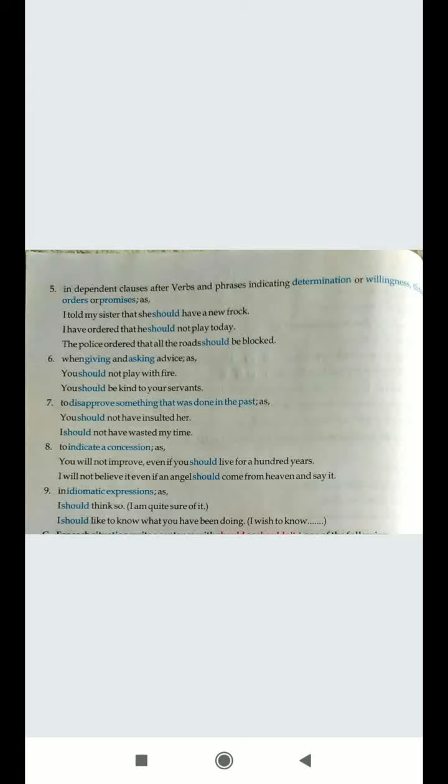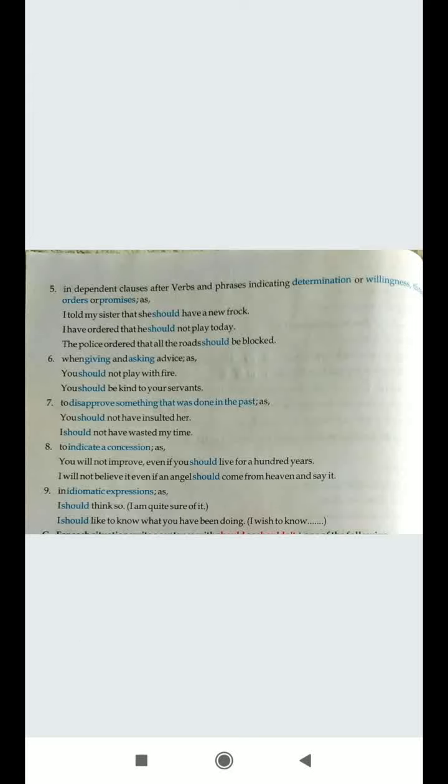To show some concern: you will not improve even if you should have lived for 100 years. So you are giving a concession, like if this is happening, then this can't be there. I will not believe it even if an angel should come here from heaven and say it. So this is your concession, your concern, your belief that you will not do this. Then also you are making use of should in the second part of the sentence.